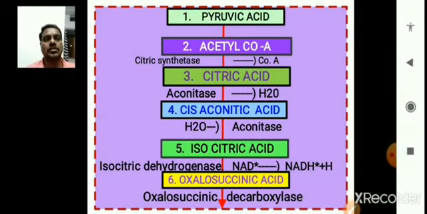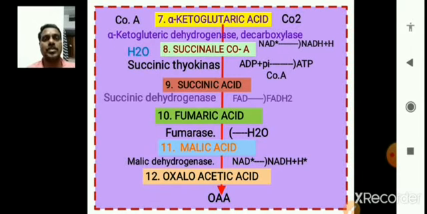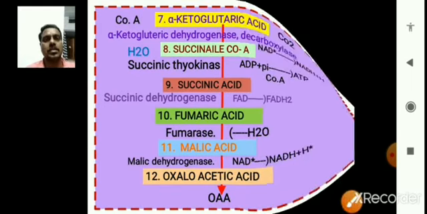Now the first one is a step-by-step method from the first to the 12th steps. In the Krebs cycle, pyruvic acid participates in the formation of acetyl coenzyme A, through to the end of the citric acid cycle. Sorry, 12 stages are present in the citric acid cycle.